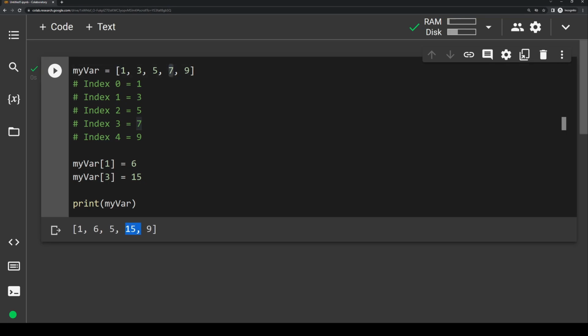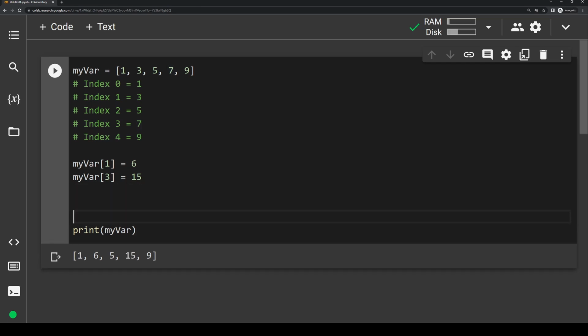What if we wanted to add and remove values from a list completely? To add values, we use the .append method. Let's say we want to add 17 to the end of our list. We write the name of our list, .append, and then parentheses, and whatever value you want to add goes inside the parentheses. So we're going to add 17. Now if we run all this code, it changes the 3 to a 6, the 7 to a 15, and then adds a 17 at the very end. If we print it out, you can see it did just that.